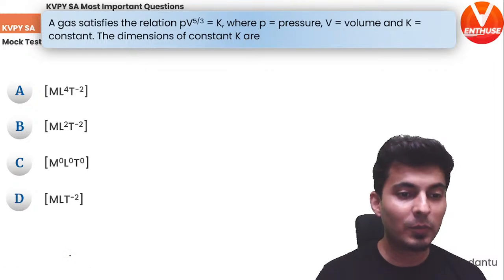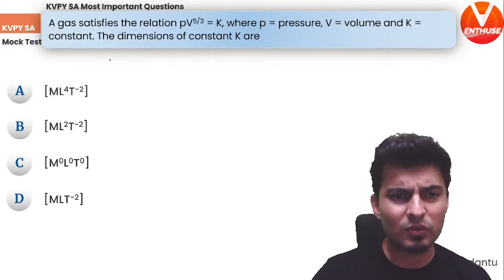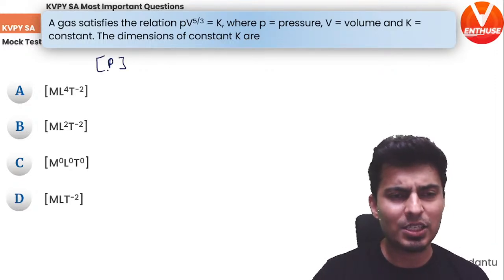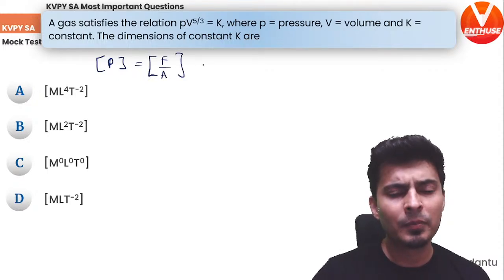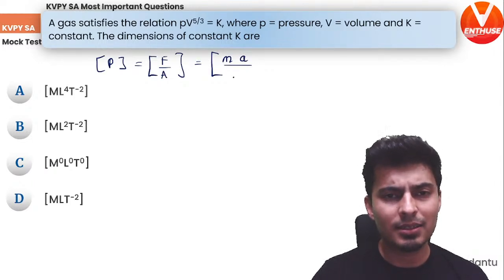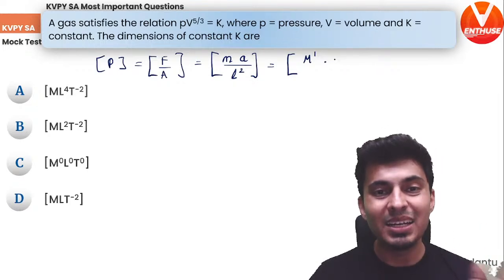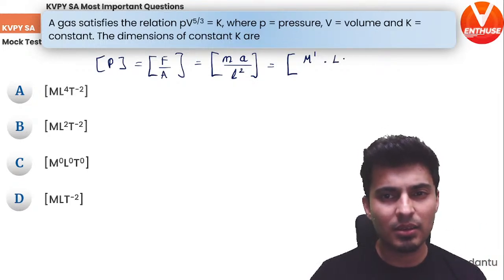Okay, so there we go. Let's start solving this. So pressure into volume raised to 5 by 3. First of all, what are the dimensions of pressure? Pressure has the same dimensions as force by area, and force is mass into acceleration, and area is nothing but length square. Mass is m raised to 1. Acceleration is meters per second square, so length raised to 1 into t raised to minus 2.